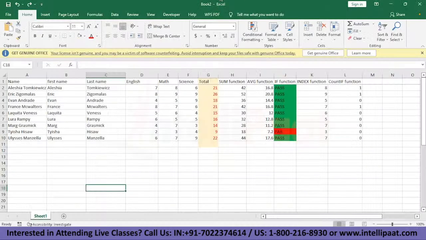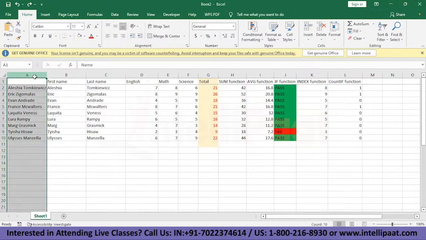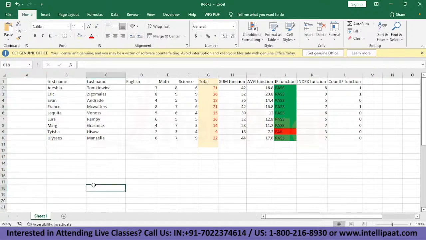Okay, let's say you have split up the first name and the last name into two different columns, and now this column is gone. You want the first name and the last name to be in a single column again. You're not going to copy paste each and every name and then paste them together. It'll be a very cumbersome task.